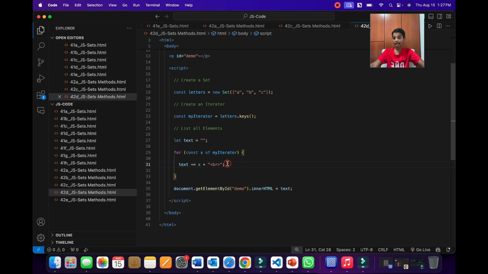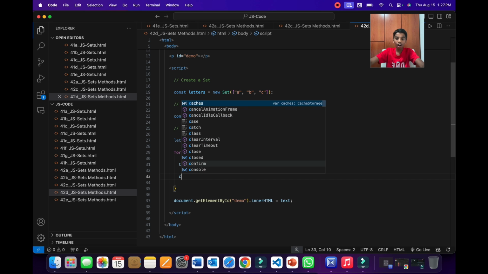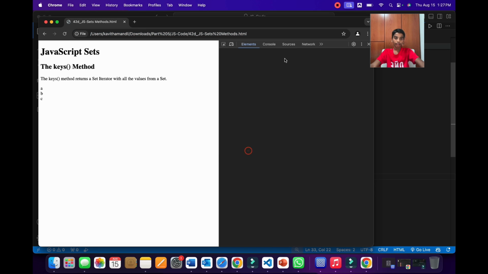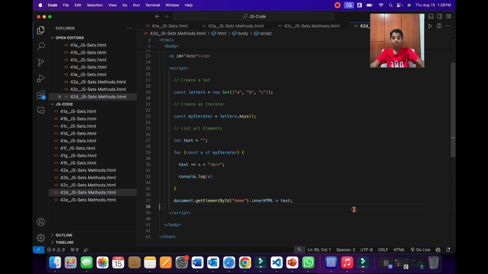And you may ask, what is happening to x? And that is very simple. All of these items over here are coming to x. And I can even confirm this by writing console.log. So now when we run this using Chrome and inspect and go to the console, as you can see, it's coming A, B, C. So now let's go back to the PPT to learn more.